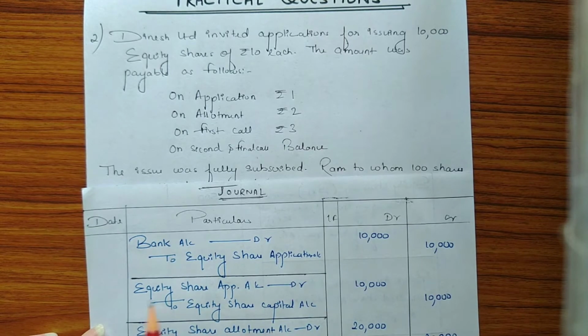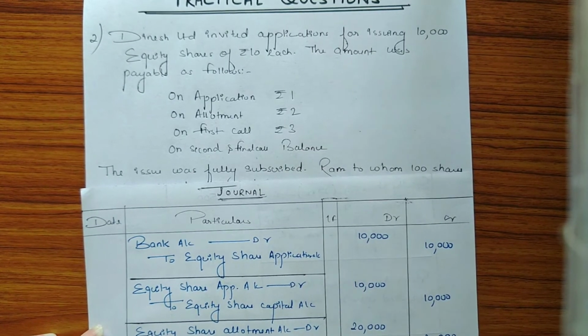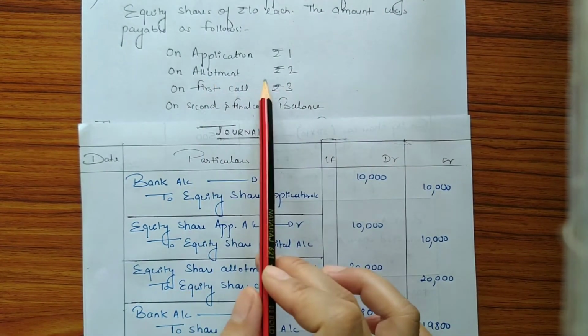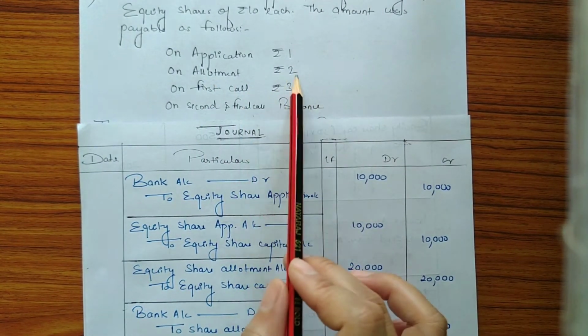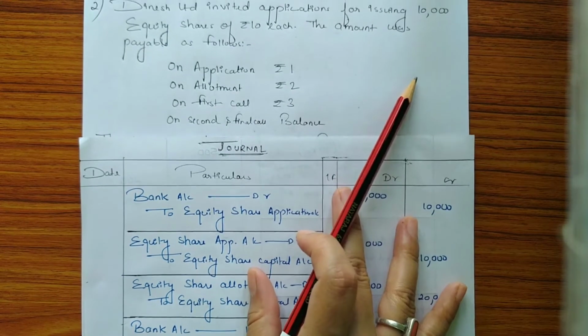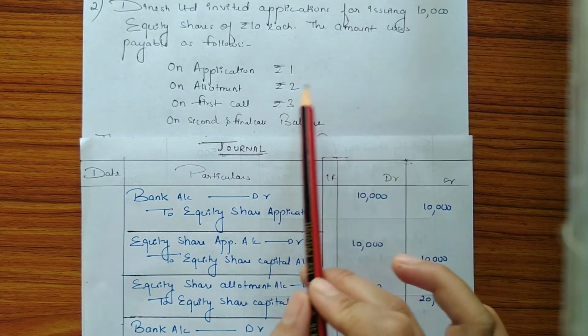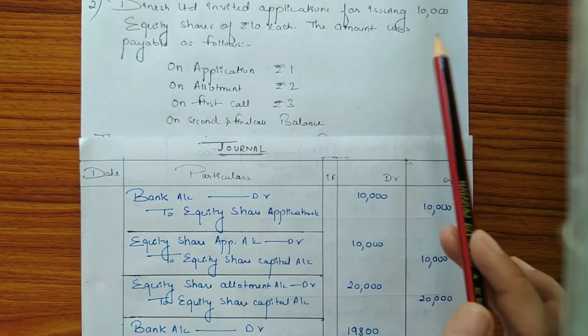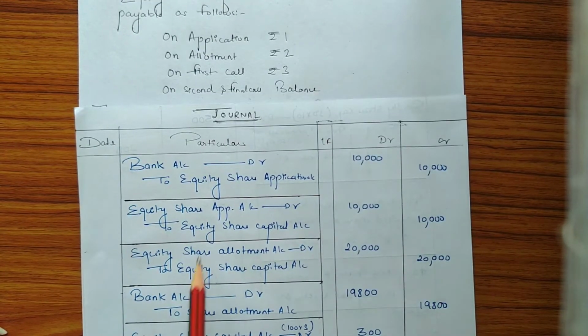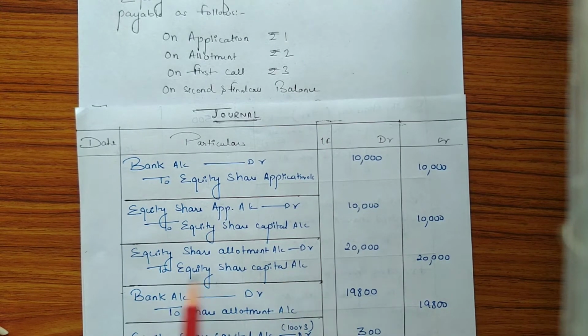Next, the application money is transferred to the capital account. So the entry will be equity share application account debit to equity share capital account. Amount will be 10,000. Next payment is to be made on allotment. So the allotment money is rupees 2 and the number of shares issued is 10,000. That means the allotment money which will be due is 2 into 10,000, which is 20,000. So the entry on allotment money due will be equity share allotment account debit to equity share capital account. Amount is 20,000 and 20,000.